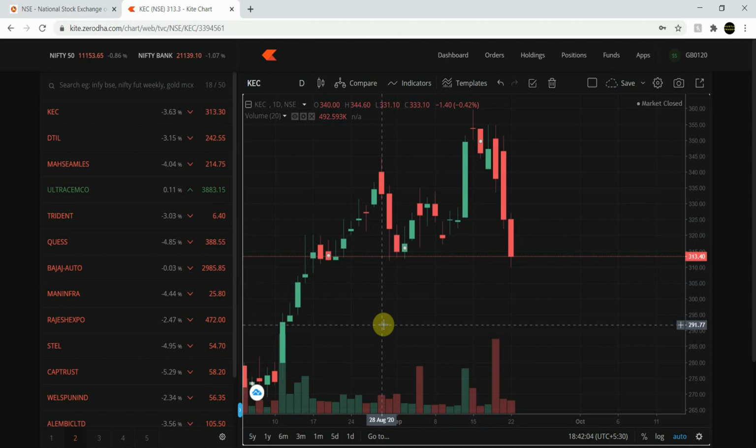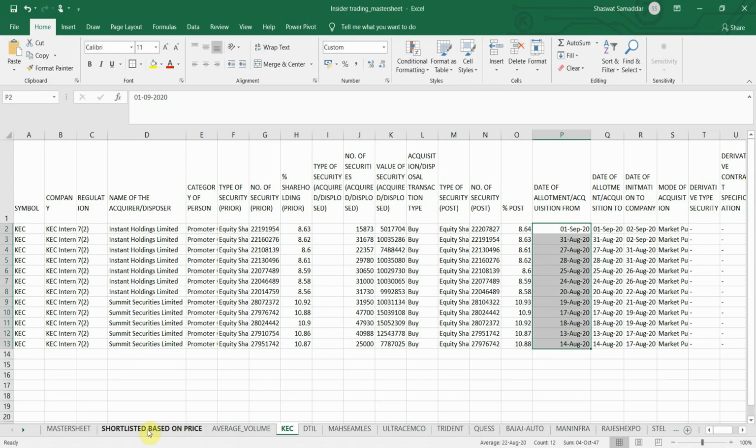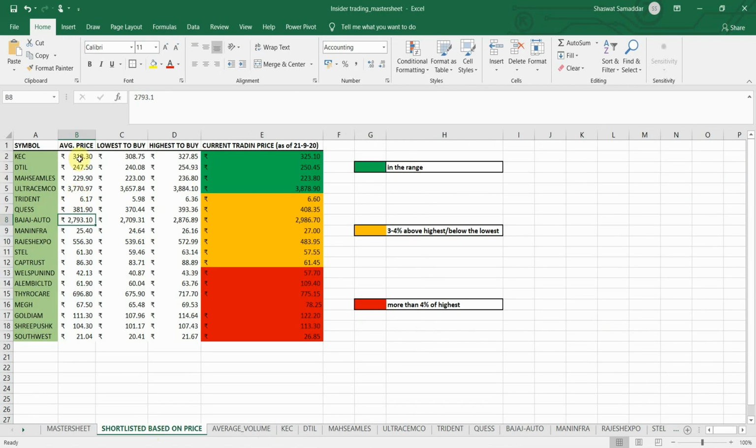The first scenario could be that the price rose after the day the promoters started to make a long position, and then it came down to our range, that is plus minus 3%. The range you can easily check from this sheet. For KC, our range was from 308 rupees to 327 rupees approximately.